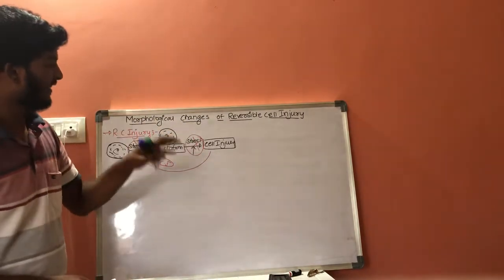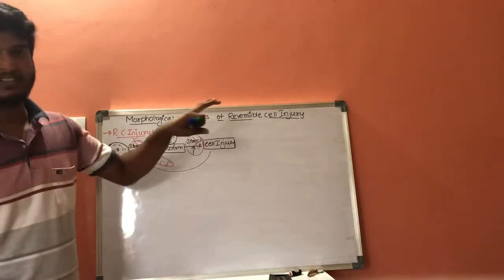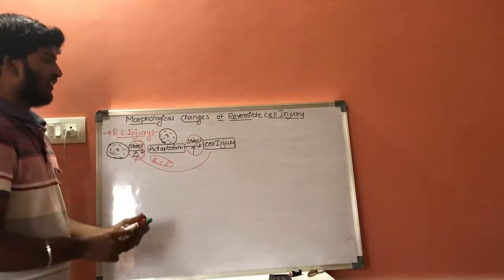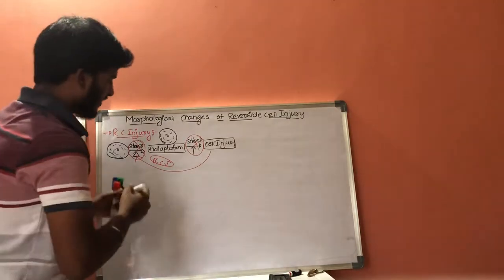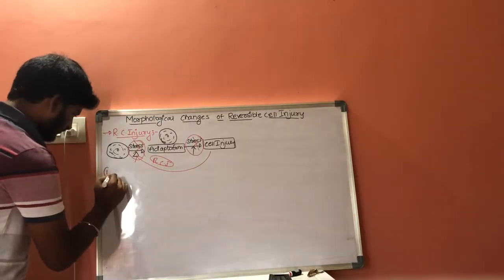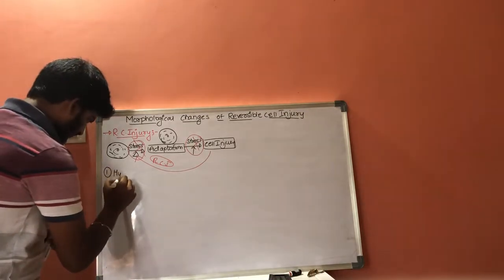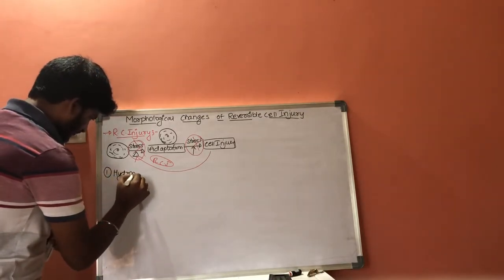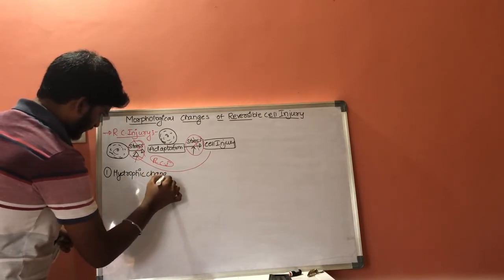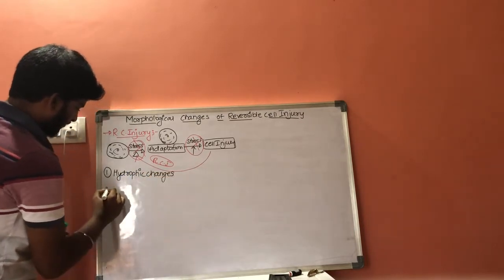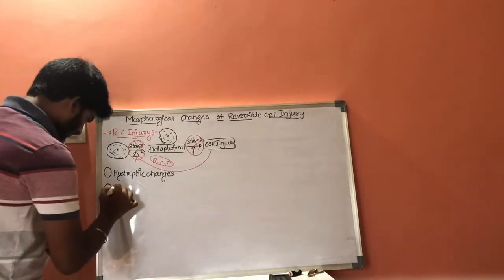Now, the morphological changes which take place in reversible cell injury are of 4 different types. First one is hydropic changes. Second one is hyaline changes.